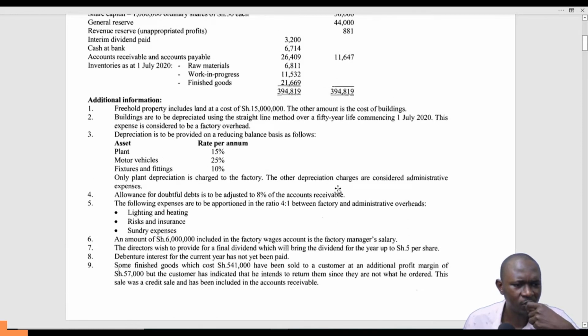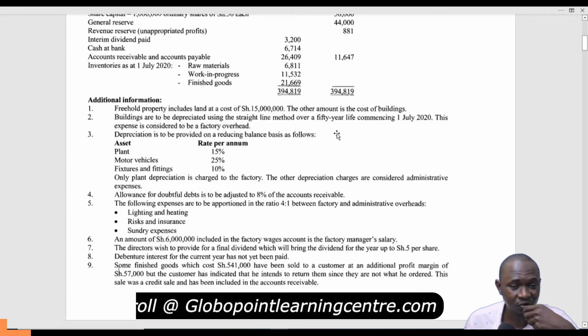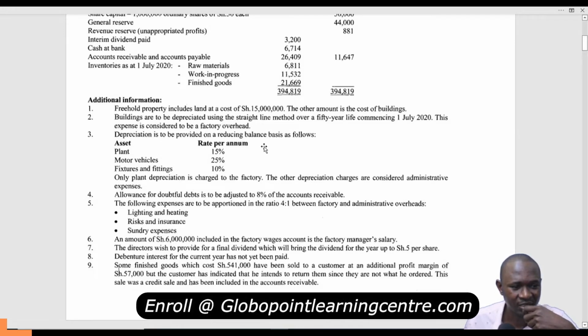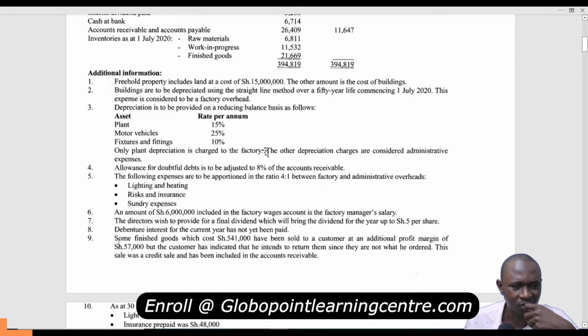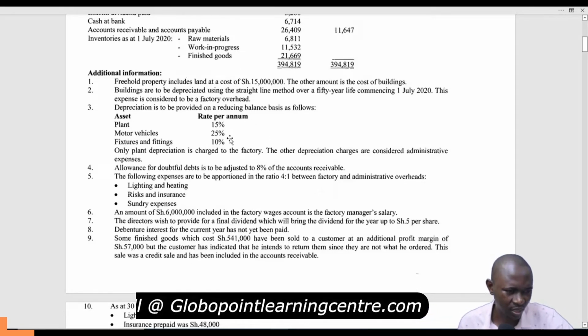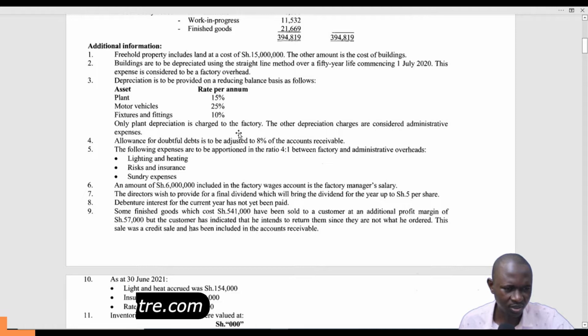Number 1, freehold property includes land at a cost of 15 million. The other amount is the cost of buildings. Buildings are to be depreciated using the straight line method over a 50-year life commencing 1st July 2020. This expense is considered to be a factory overhead. Depreciation is to be provided on a reducing balance basis as follows. So we have the depreciations. Only plant depreciation is charged to the factory. The other depreciation charges are considered administrative in nature.